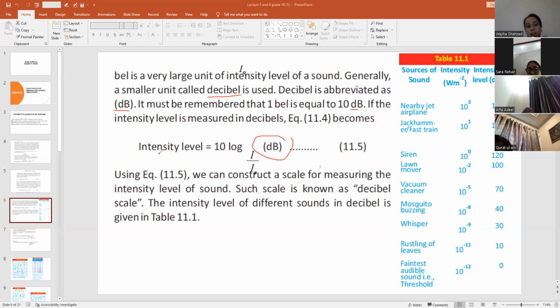So girls, this is the relation that we have derived for intensity level, that is 10 log I by I naught. Whenever a problem comes to you where you have to find out the intensity level of any sound, you can just use this formula, put the values in this formula, and find out the required unknown, right?